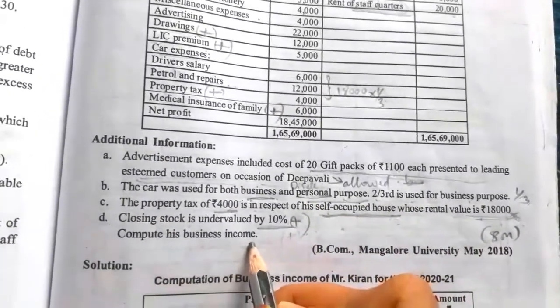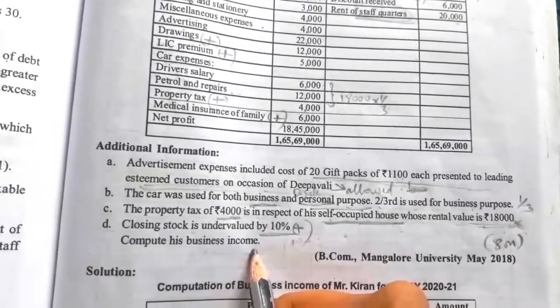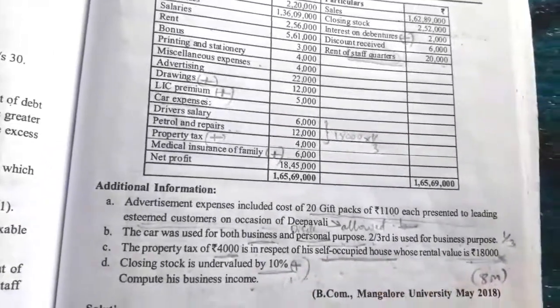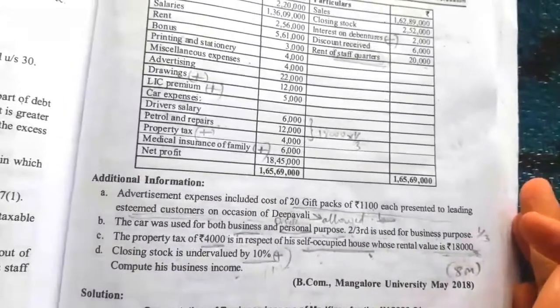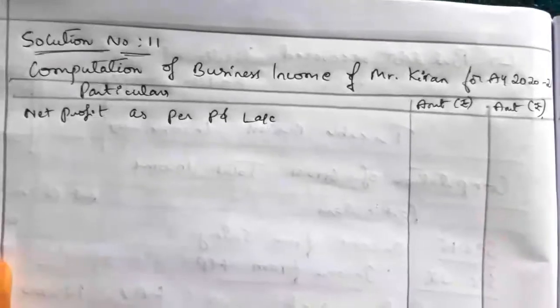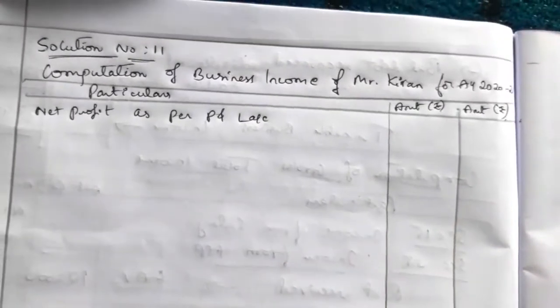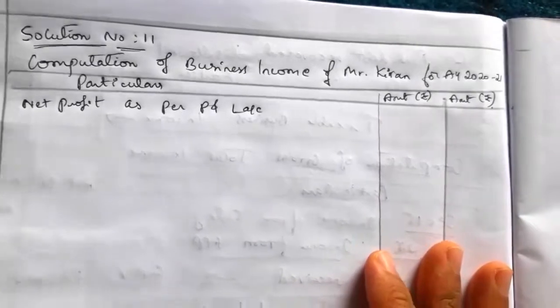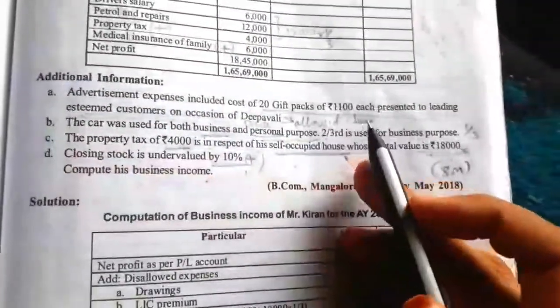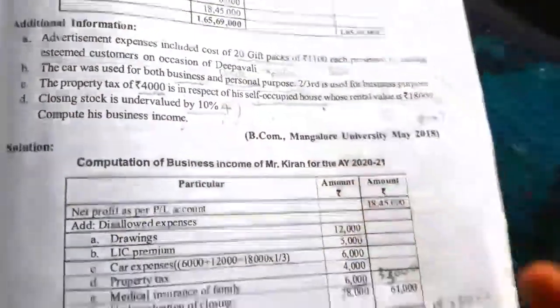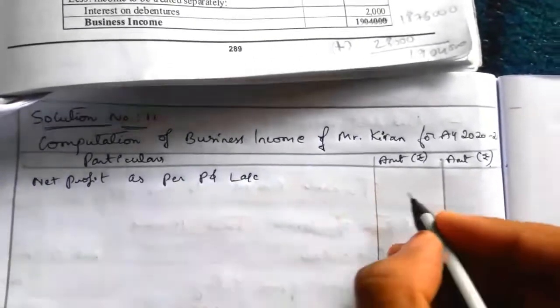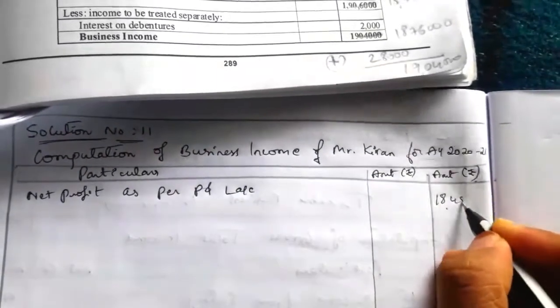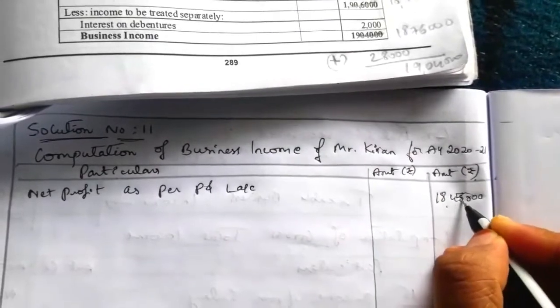So compute his business income. We have to compute only the business income. Okay, so we will calculate the business income now. Write the heading: solution number 11, computation of business income of Mr. Kiran for the assessment year 2020-21, with 3 column particulars and 2 amount columns. We'll start with the net profit as per profit and loss account. The given value of net profit as per profit and loss account is 18,45,000.